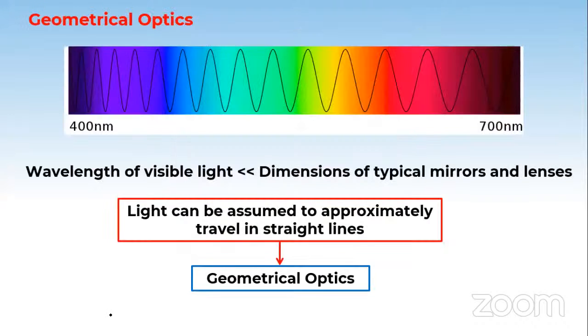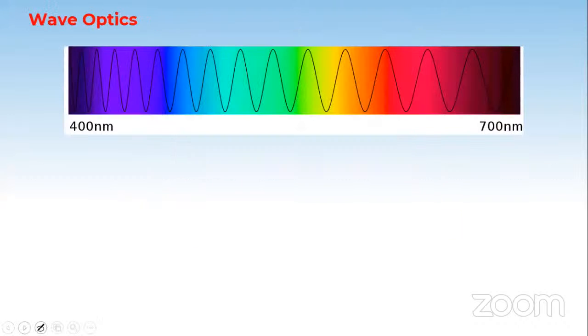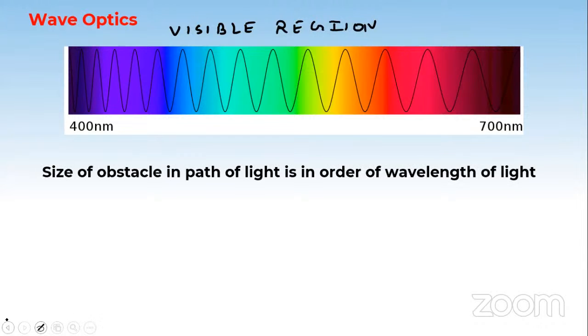So this was all about geometrical optics. Now what we are going to understand is wave optics. Here also we are taking the same visible region of the electromagnetic spectrum. The point we are going to consider is that the size of the object and the path of the light is of the order of the wavelength of the light.